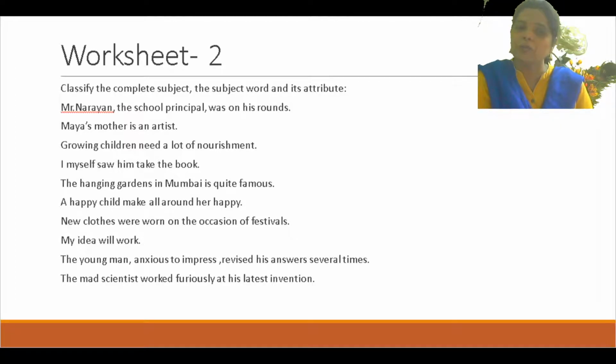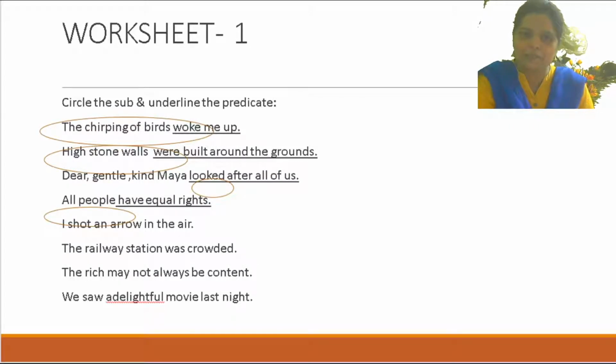Then what will be the only subject word? Sorry, the subject word will be Mr. Narayan. Yes, Mr. Narayan. And what will be the attribute? The school principal. It will be the phrase. Okay, now I am showing you how I am saying.